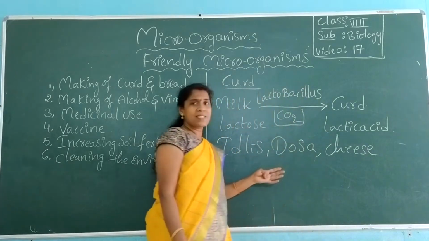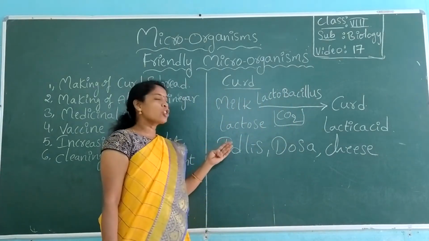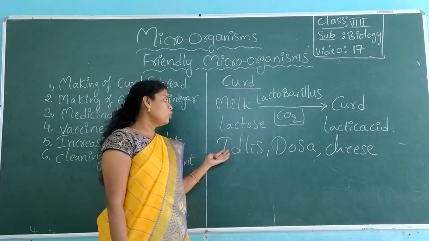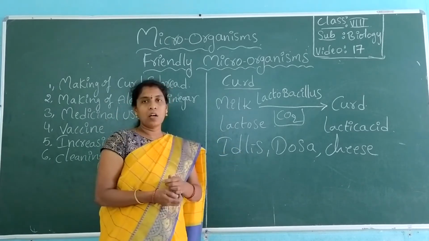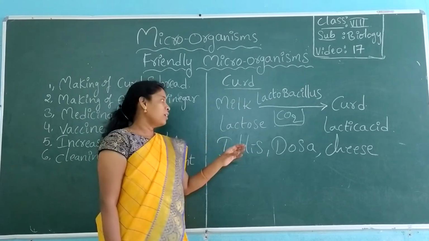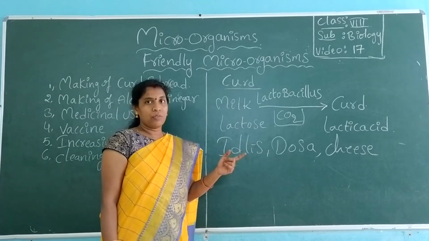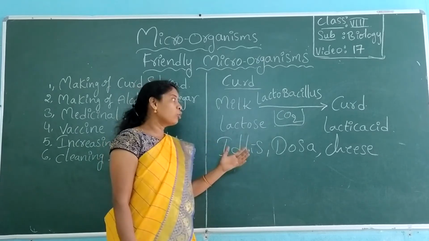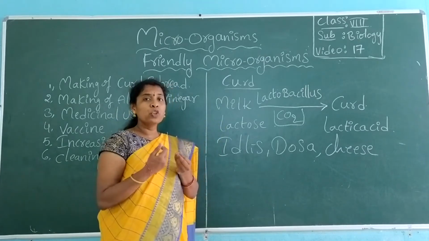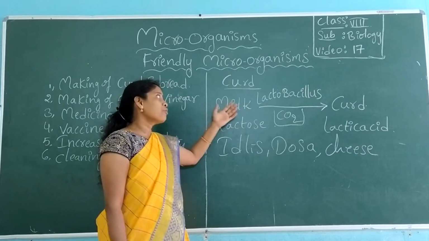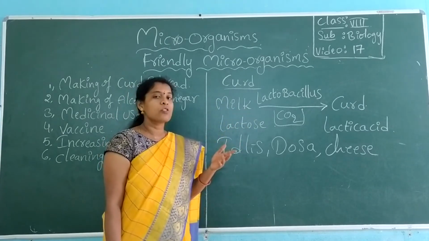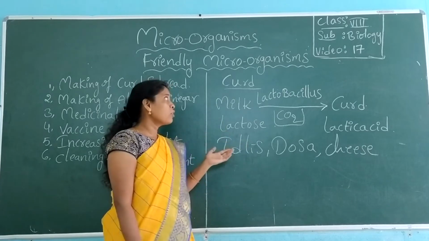See, if you prepare the dough at night, by the next day you find the idli flour porous and fluffy, and even dosa flour, even cheese. So idli, dosa, and cheese become porous and smooth, pliable, because of the action of lactobacillus working on it. Not only lactobacillus, any other bacteria can also work on it. So this is about curd.